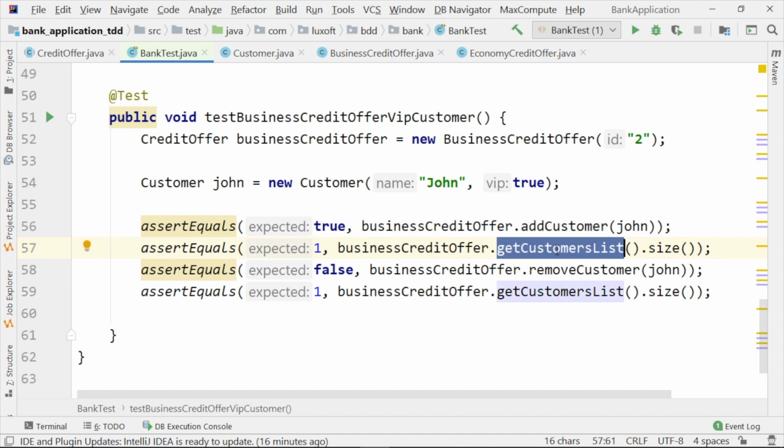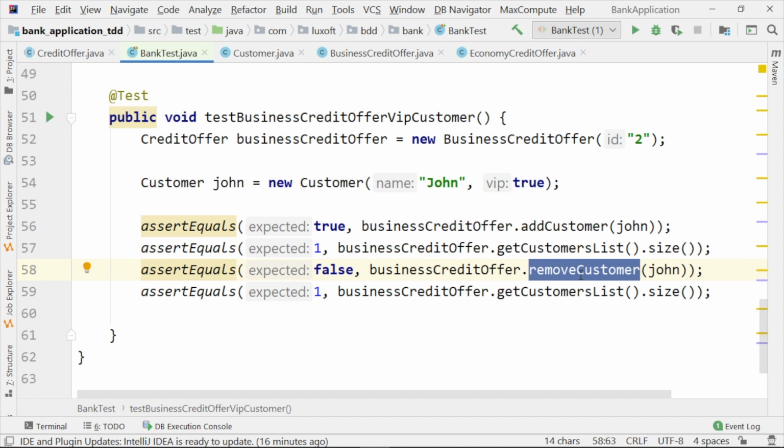The list should have 1 element. If we try to remove John from the business credit offer, the operation should be unsuccessful and the size of the list should remain 1 because we're not able to remove him from the list. So this is how we have covered all the possibilities from our business logic.